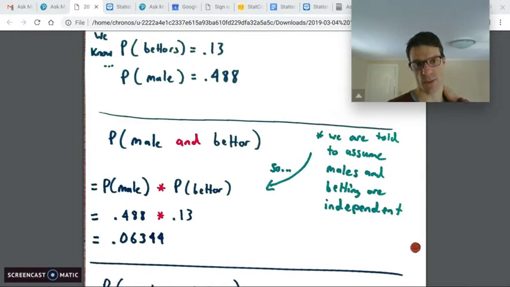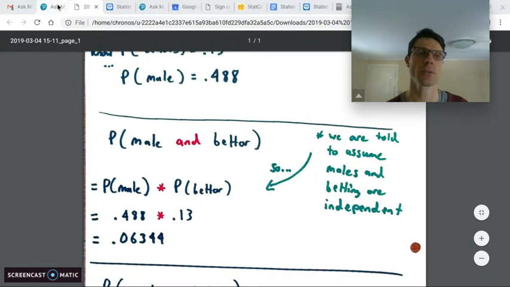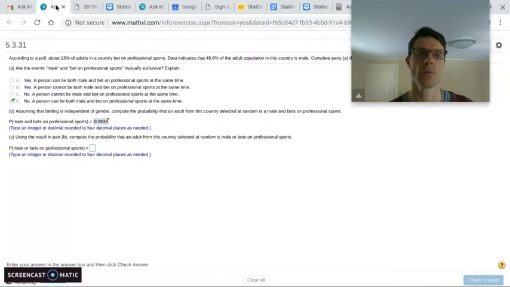0.06344. So about 6% are male and bettors, which is the answer right here, rounded to 4 places.